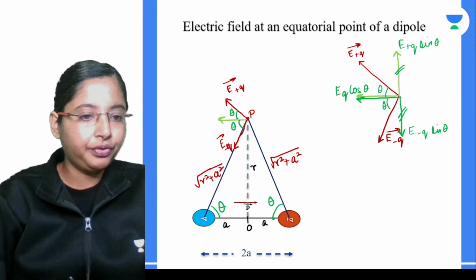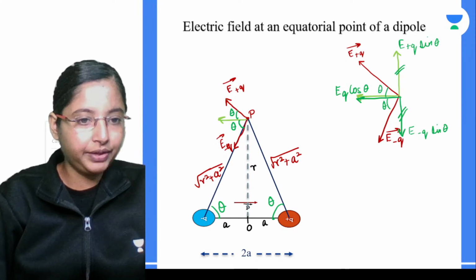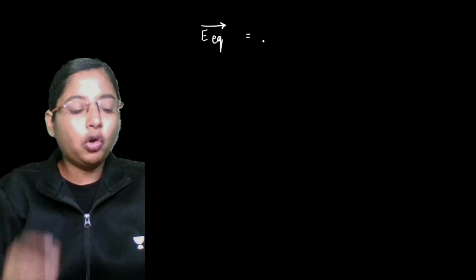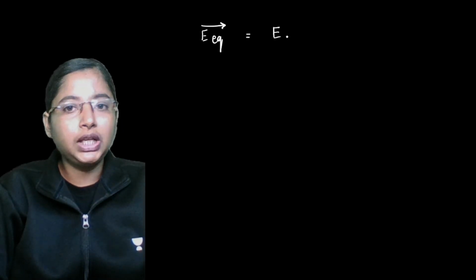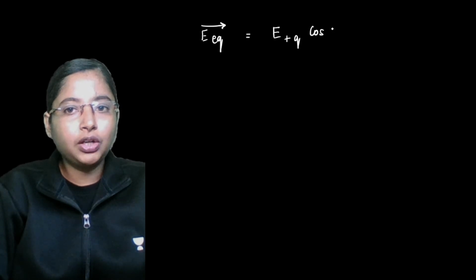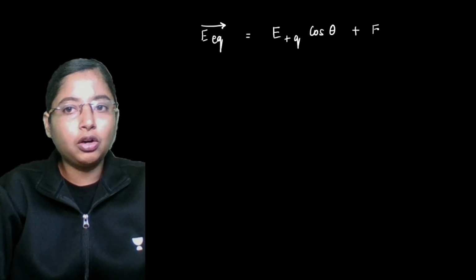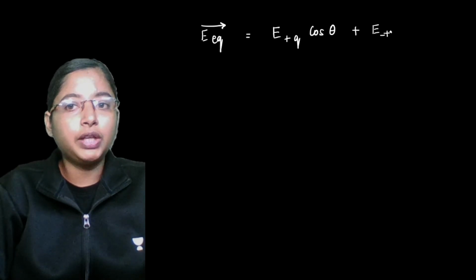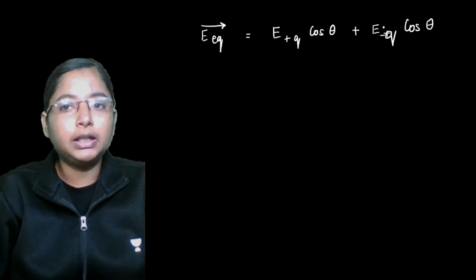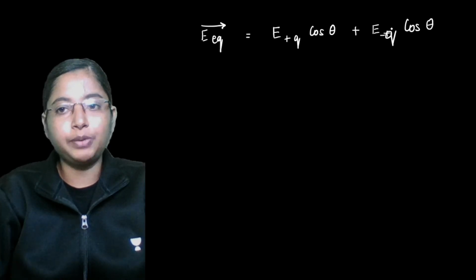So when you're finding the field line for this particular charge, you are going to take two different things. One is the electric field along the equatorial line. It is only because of the horizontal component of E plus Q, and the horizontal component of E minus Q, the electric field of attraction that the test charge has because of the negative charge.